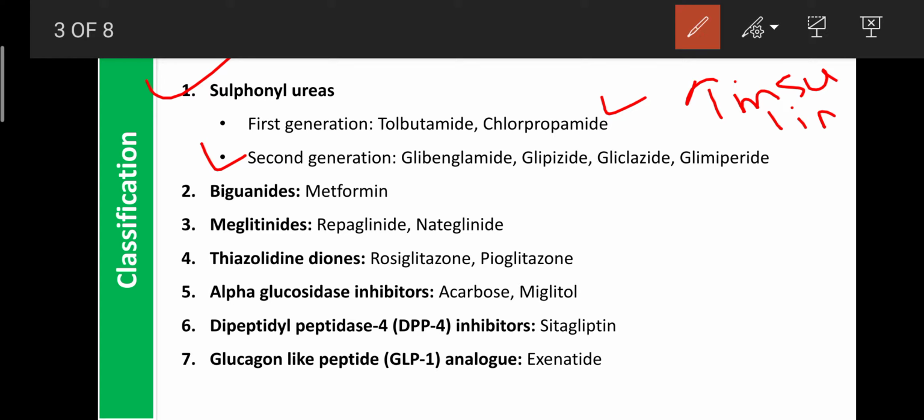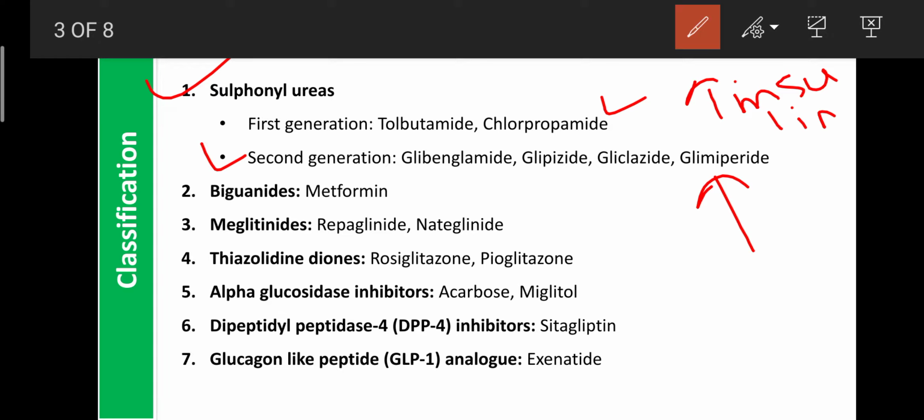When these drugs are administered, they start to show their actions within 30 minutes, as compared to the first generation. Regarding ADR, it is less as compared to the first generation, and the pharmacokinetic parameters are also better for the second generation. But regarding pharmacological action and mechanism of action, both categories of drugs are the same. Both categories enhance the release of insulin from the beta cells.